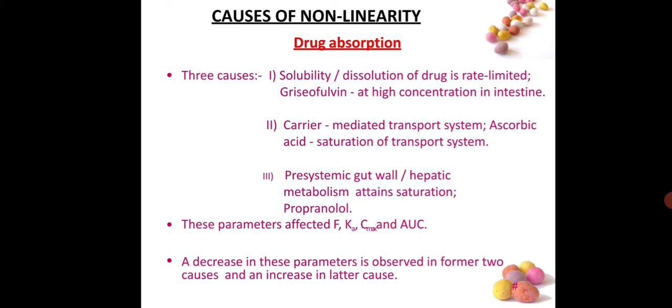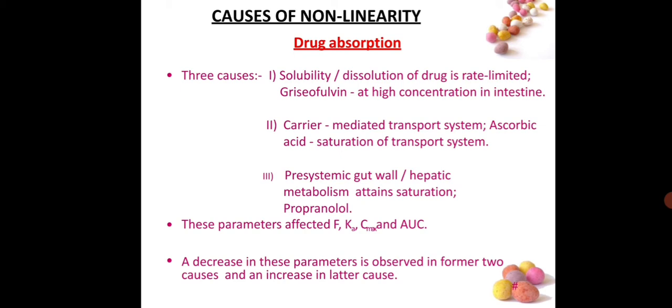Next is pre-systemic gut wall or hepatic metabolism attaining saturation. Example, propranolol. As we all know, first pass metabolism is also known as pre-systemic metabolism or hepatic metabolism, in which the drug is metabolized before going to systemic circulation.